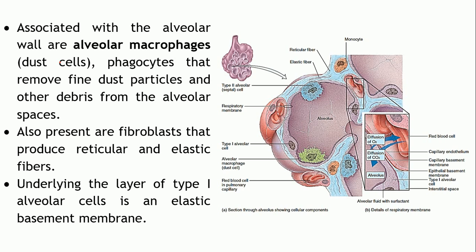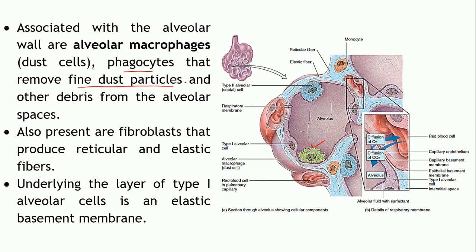Also present are the alveolar macrophages, or dust cells as they are called. What is the role of these macrophages? It is to phagocytose the fine dust particles which might have entered into the respiratory tract.